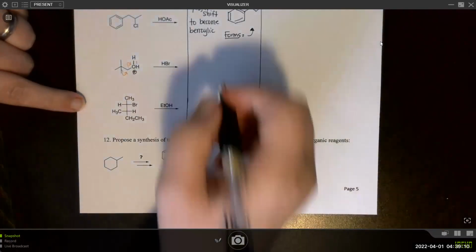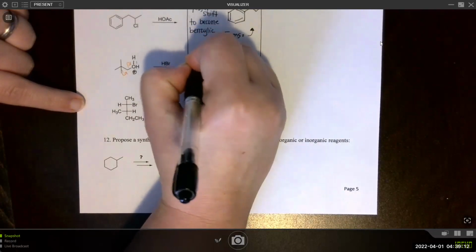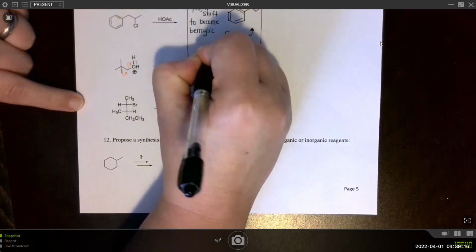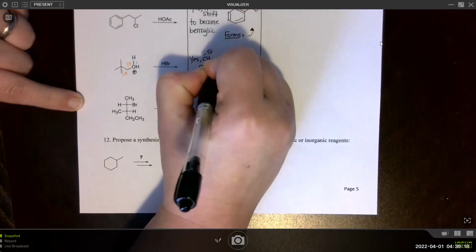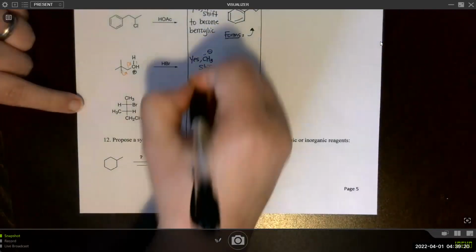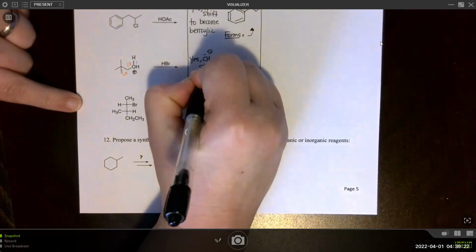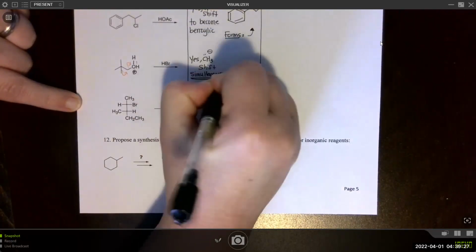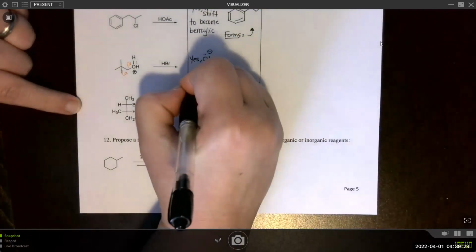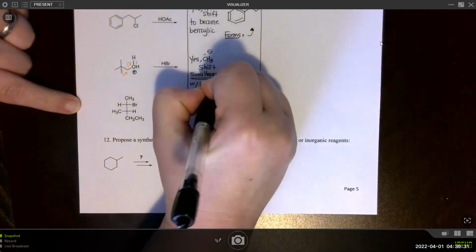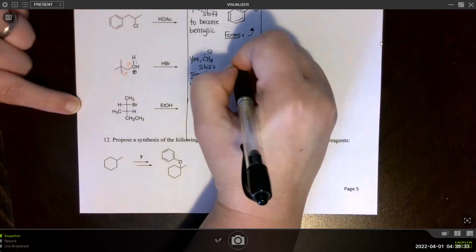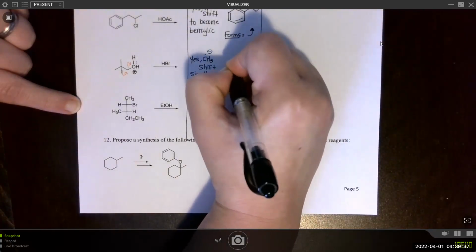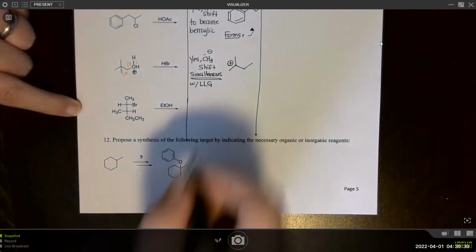So essentially, once this becomes protonated, yes, we get a methide shift. It will happen at the same time. That's really important, simultaneous with loss of a leaving group. So we will end up with a stable tertiary carbocation.